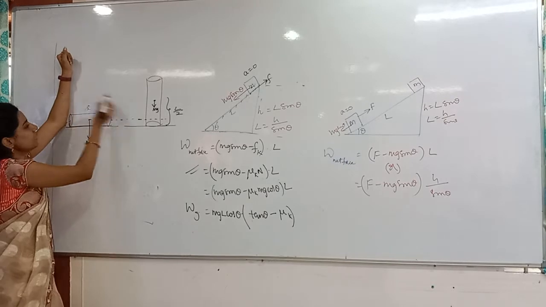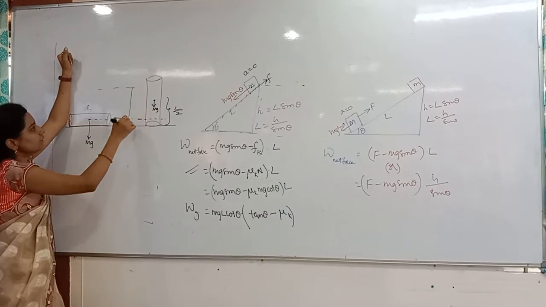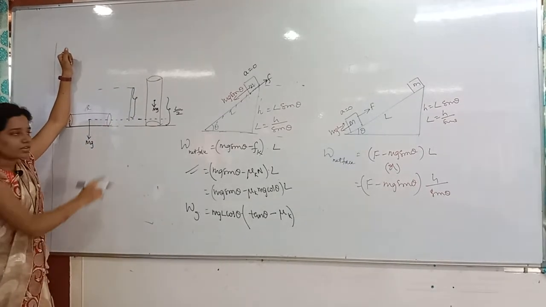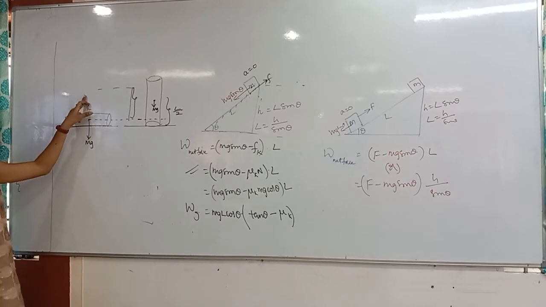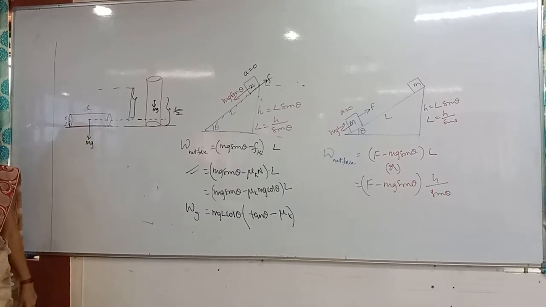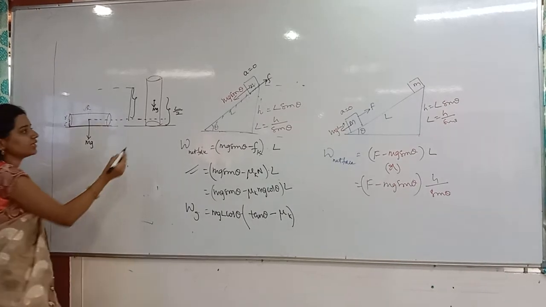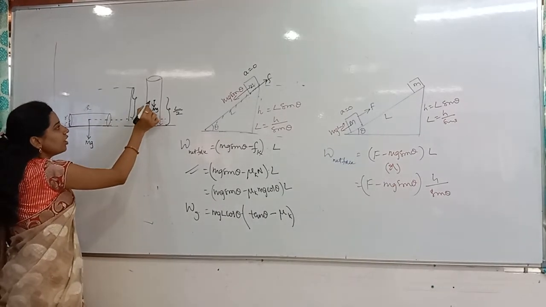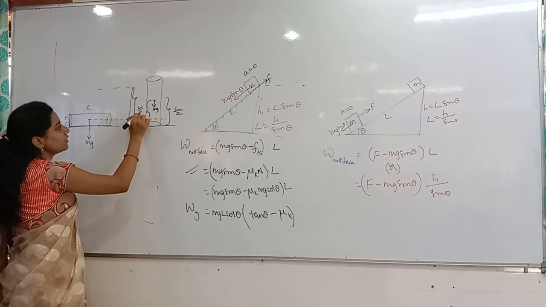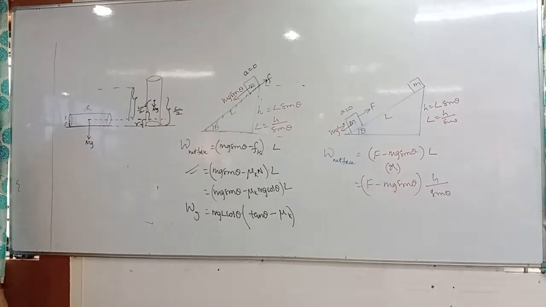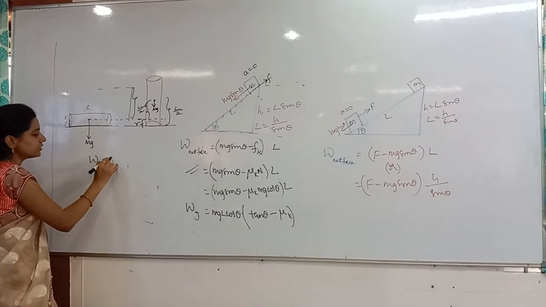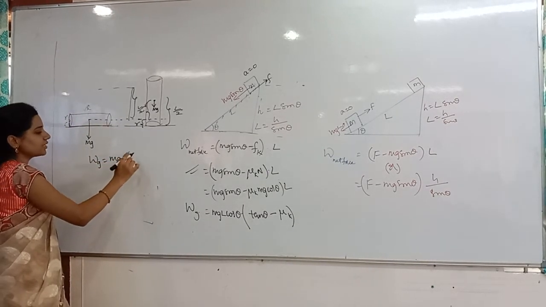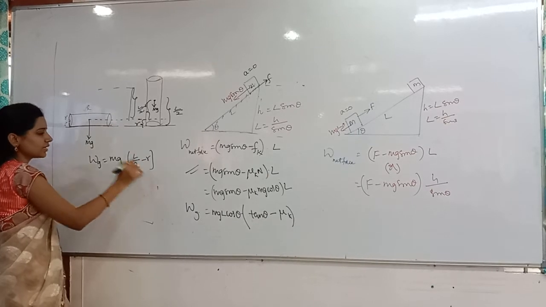Now from here to here it is rising, only this much distance, not from the ground. Understand it clearly, everybody? You got the logic, right? It is not rising from the ground; it is rising exactly from the middle. So how much distance is it rising? This one is R, so the displacement is L by 2 minus R. That is the answer. You understand the point, right? So the work done by gravity is mg into the displacement of the center of gravity, L by 2 minus R.